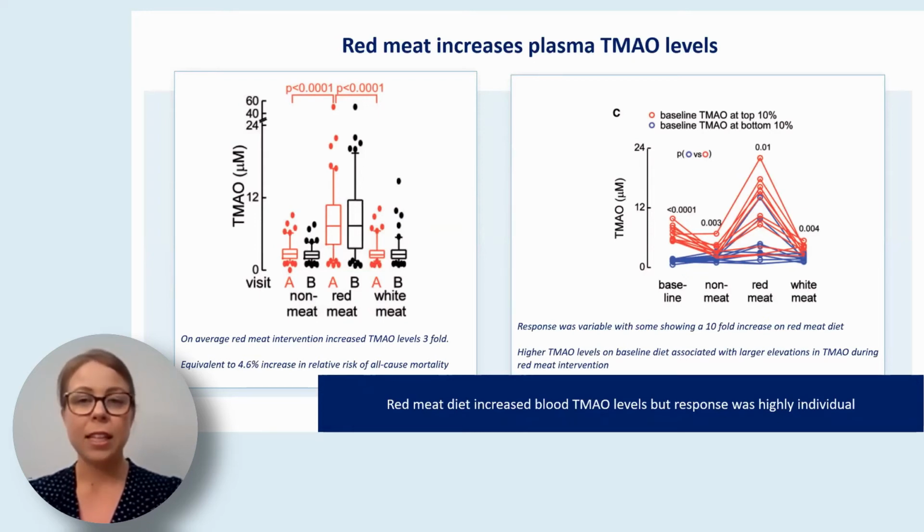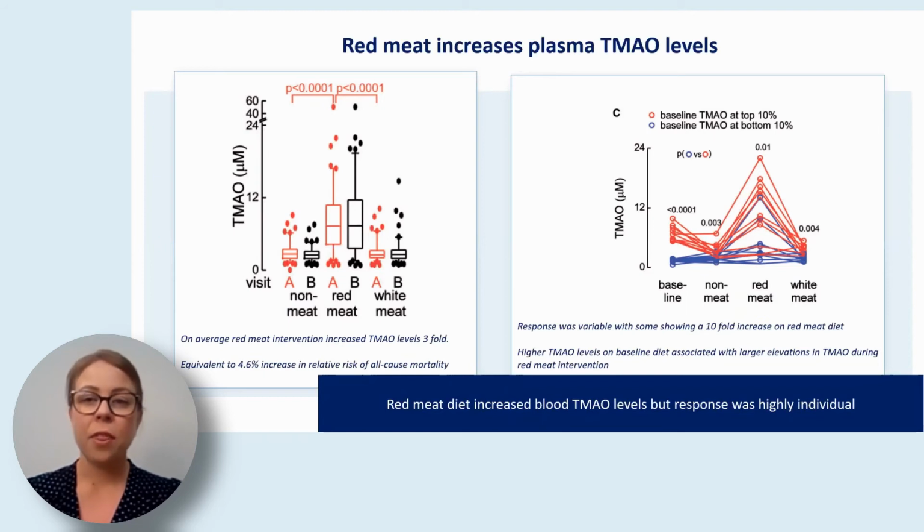The first thing is to address their red meat intake. Previously, research had indicated that both choline and carnitine were contributors to elevated TMAO levels. However, more recent research has now shown that it's actually carnitine specifically that has the highest impact, and one of the richest sources of carnitine is red meat.